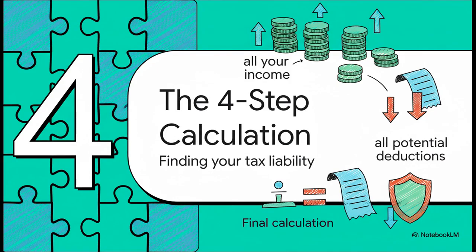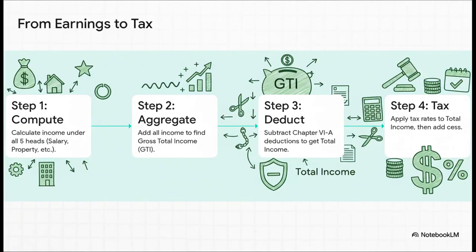All right, we have all the pieces of our puzzle. We have all your income from every possible source, and we have your full toolkit of deductions. So now let's put it all together and see how the final tax bill actually gets calculated. It really boils down to this simple 4-step logic. Step 1, you calculate your income under each of those 5 main heads. Step 2, you add it all up to get your gross total income. Step 3, you subtract all those awesome deductions we talked about to find your final total income. And then, step 4, you apply the tax rates to that number.